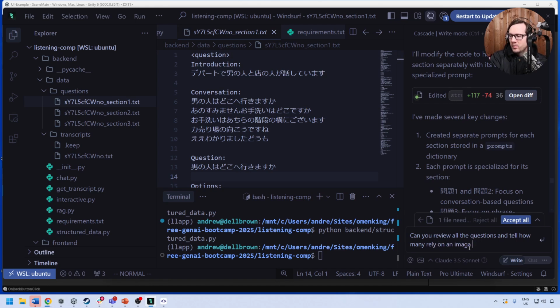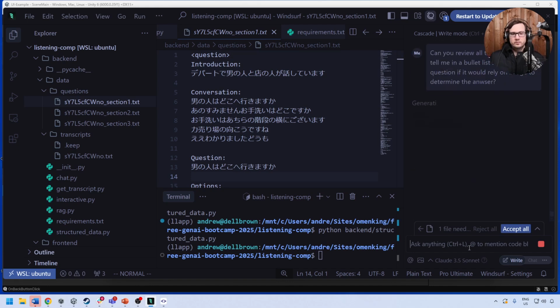And tell me in a bullet list, a single line for each question, if it would rely on an image to determine the answer. That's what I want to know, because maybe there are questions that don't, right? So then we just keep them out of the filter. And we'll give that a moment.